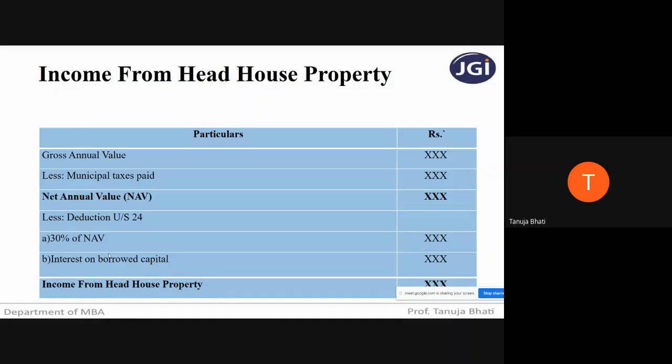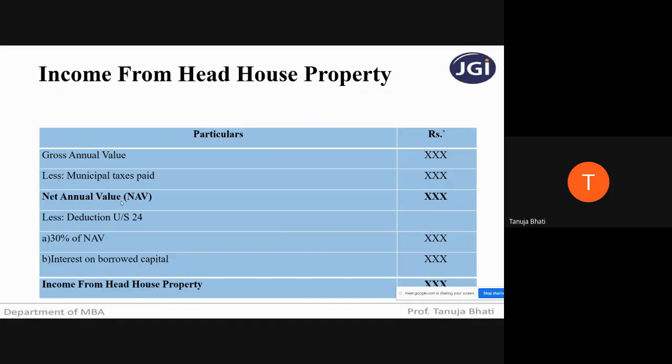Whatever taxes are paid by the owner in respect of the house property he is owning, to the municipal corporation or the municipal authorities, will be given as a deduction, because you know that income minus the expenses, the balance income is chargeable to tax. Similarly, an expense in case of income from house property is nothing but the municipal taxes that the owner is paying. So gross annual value less municipal taxes paid, you get net annual value.